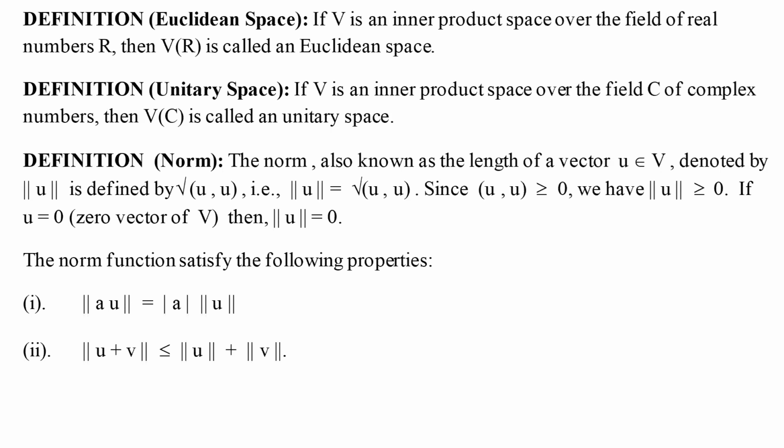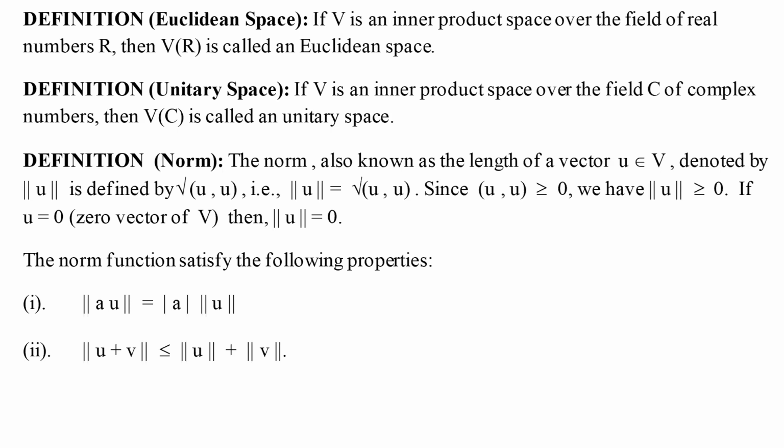And any inner product space defined on the field of complex numbers is called a unitary space. So these two terms we normally use while discussing various theorems, etc.